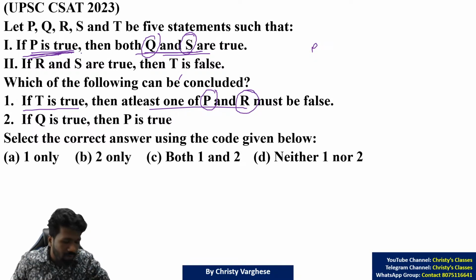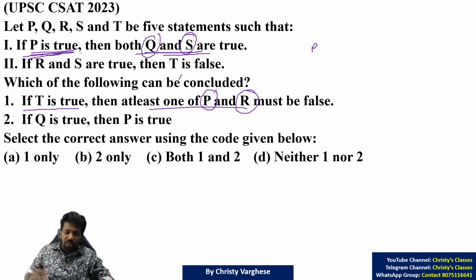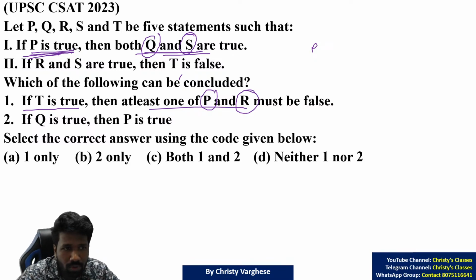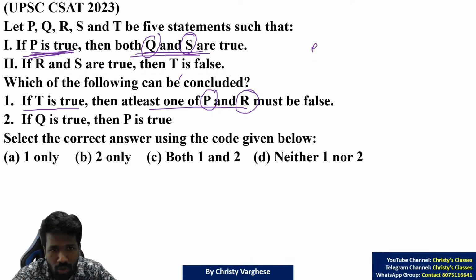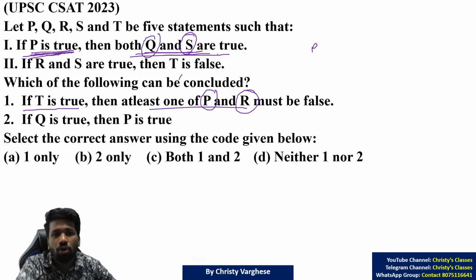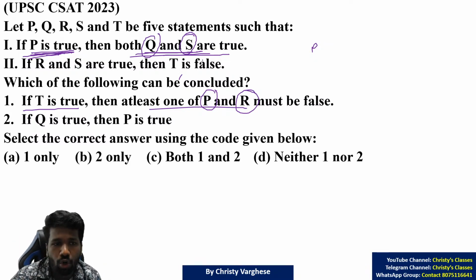Contrapositive idea, the contrapositive idea we discussed now. If a statement is true, its contrapositive should definitely be true. That means if P is true, then Q and S are true. So if Q and S are not true, P is not true, we can say.